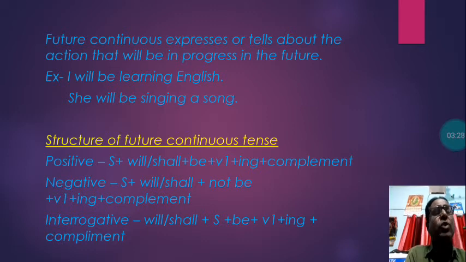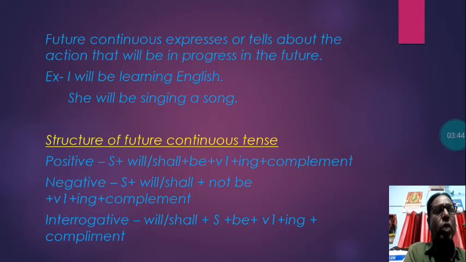Positive. How can you construct a positive sentence? In positive, the structure of the sentence will be subject plus will or shall. After the subject, you use will or shall plus be, plus the ing form of the verb, meaning the base form, V1, plus ing, and then the complement. What will be the complementary part to make the sentence meaningful?